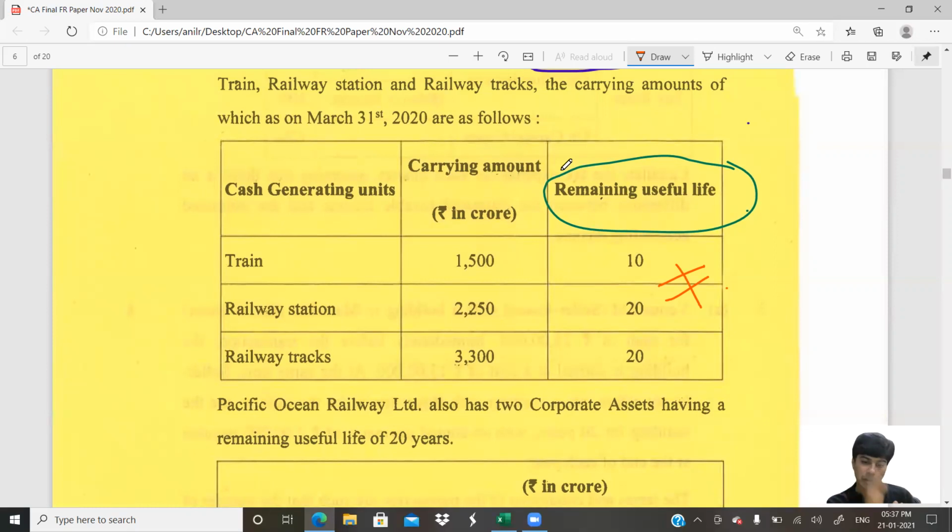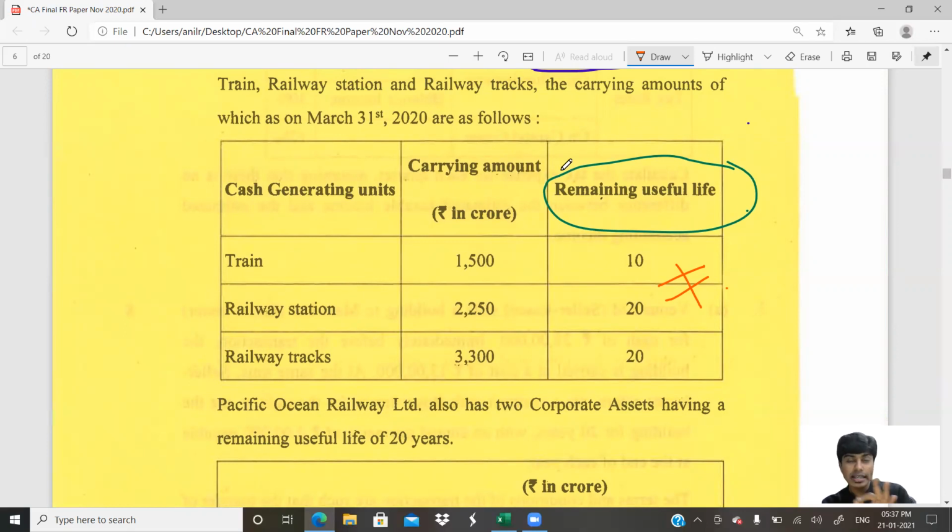Once we allocate the corporate assets to CGUs, CGUs' carrying amounts will change. Such revised carrying amounts, after including the corporate asset portion, we will compare with the net realizable value. If net realizable value is lesser than the carrying amount, then we would have to recognize impairment loss.